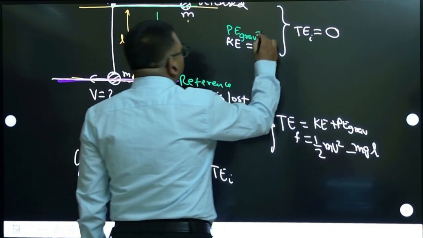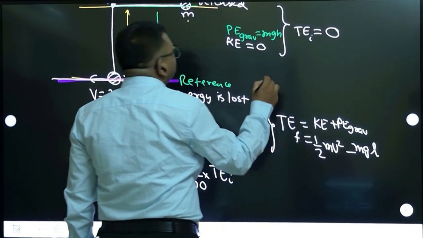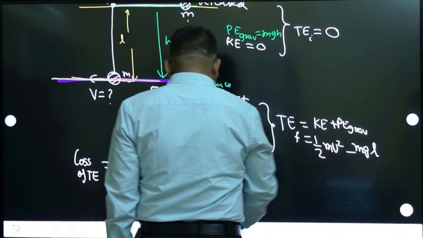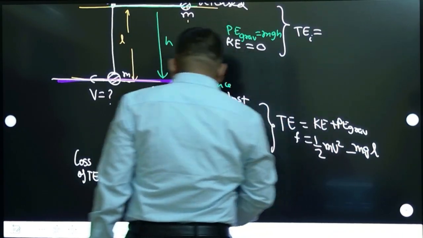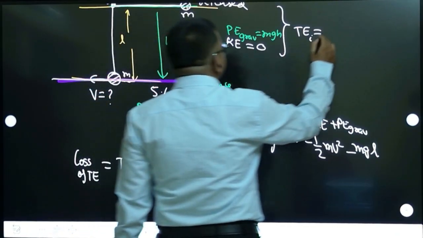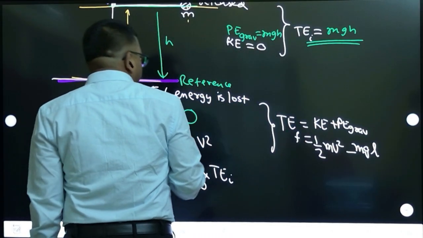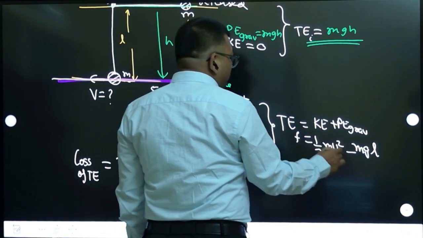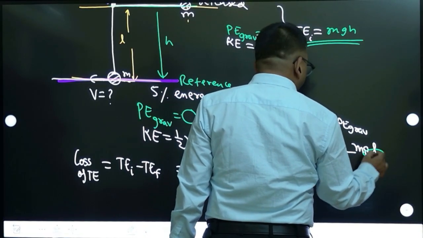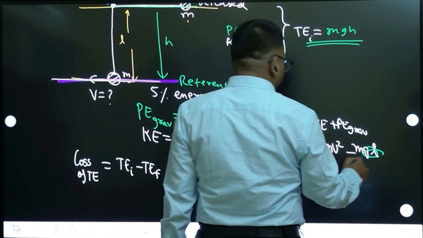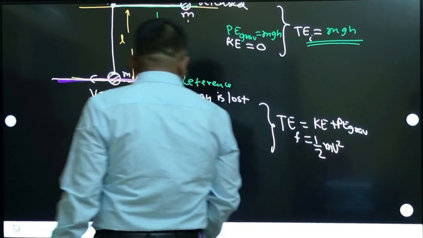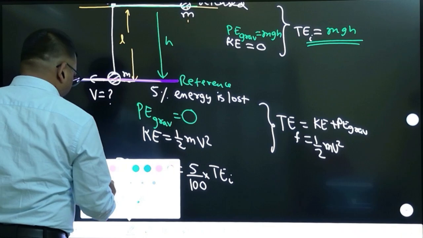Now you can solve this question. You have to write plus mgh. So total energy is not 0 now. Total energy is mgh only, because kinetic is 0 but potential is mgh. So here, at the lowest point, the potential energy you have to take as 0, because this is the reference level. Now you try to solve it.